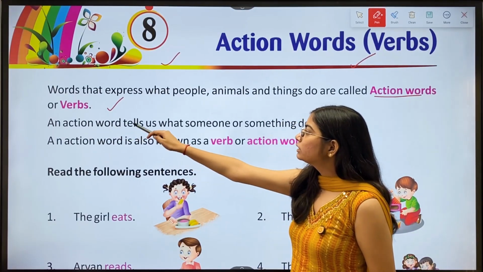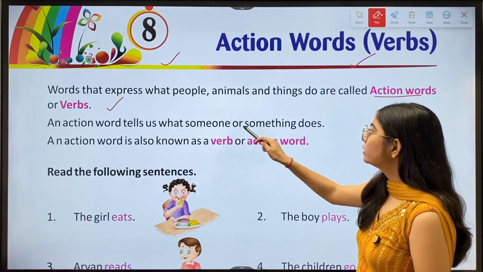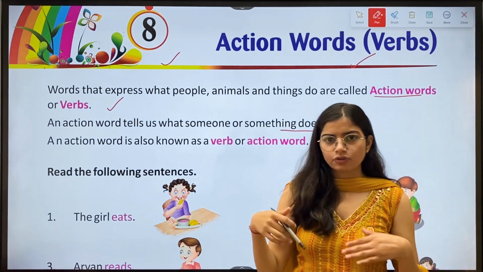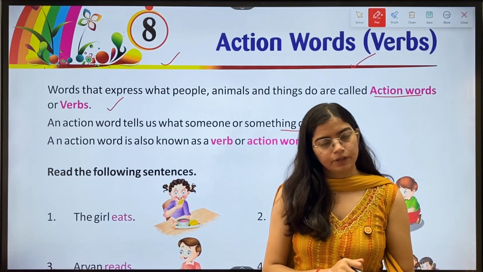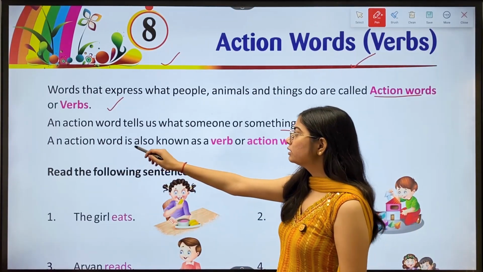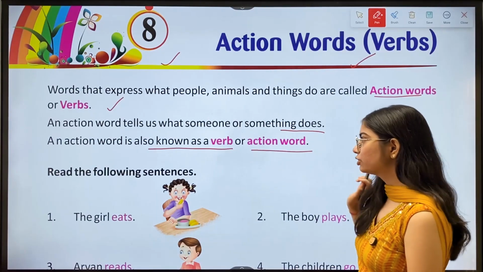An action word tells us what someone or something does. Action word हमें ये बताते हैं कि कोई क्या कर रहा है. Okay? An action word is also known as verb or action word.